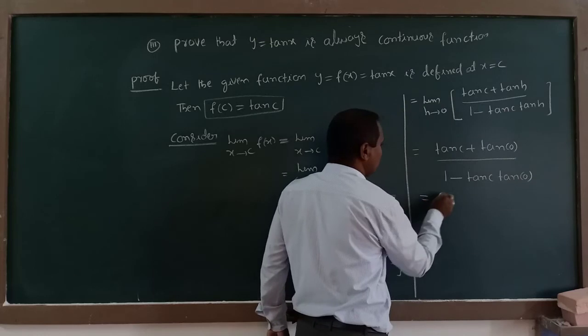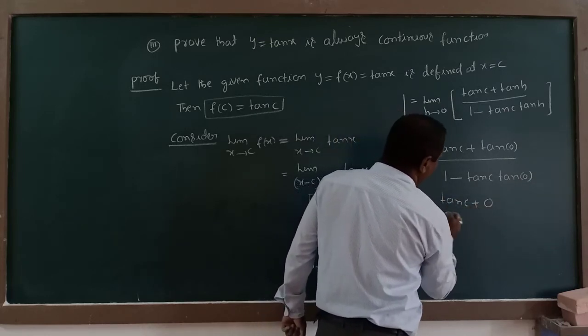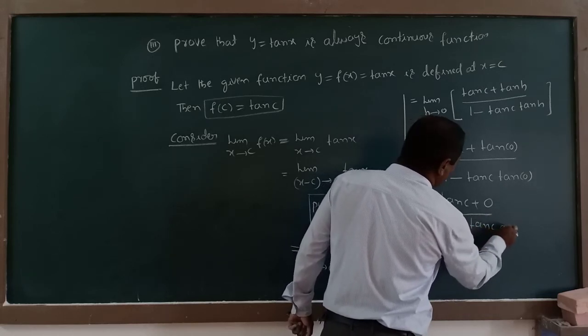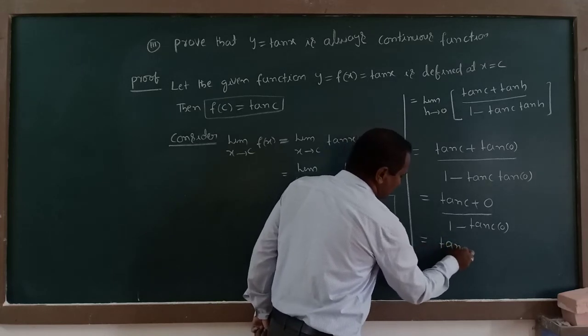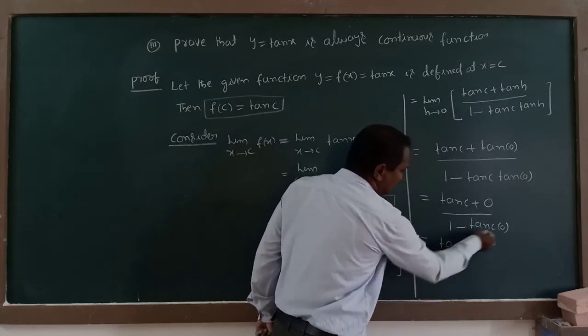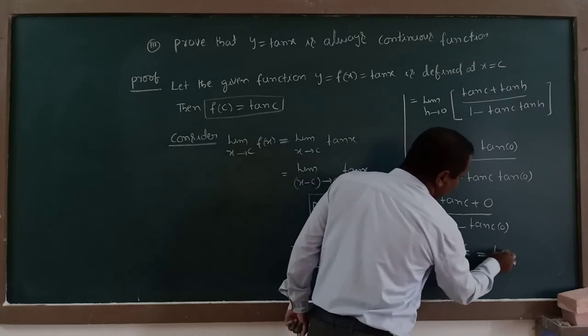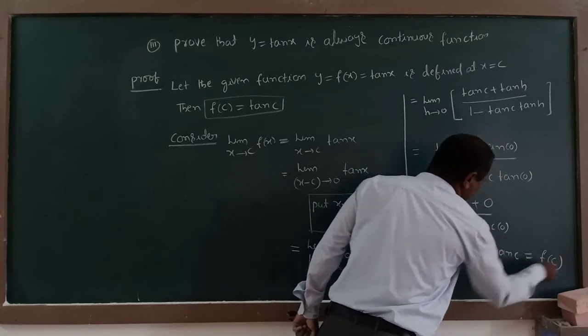Tan c plus tan 0, whose value is 0, whole divided by 1 minus tan c into 0. Tan c plus 0 is tan c, divided by 1 minus 0, which is 1, so it is equal to tan c only. Tan c is nothing but f of c.